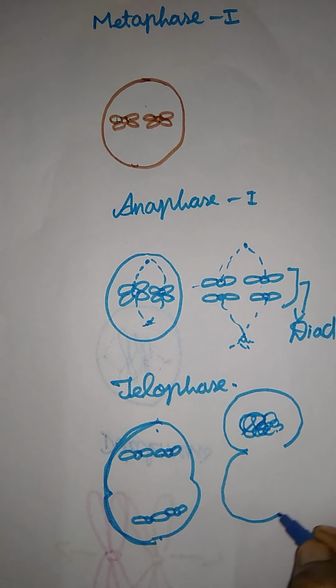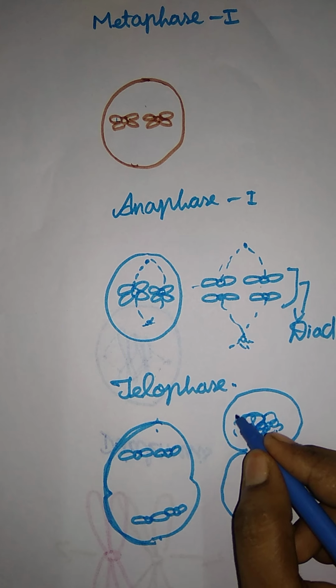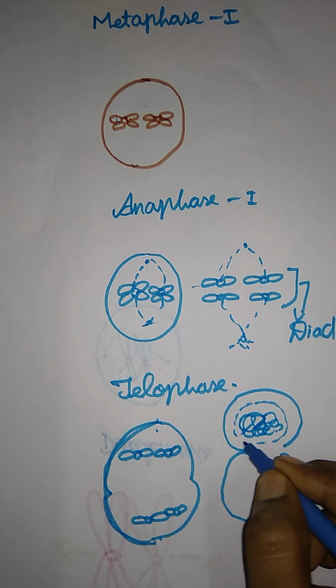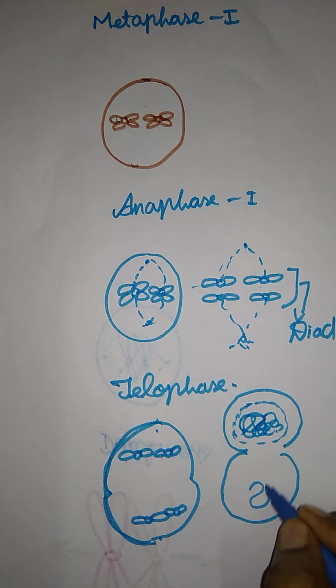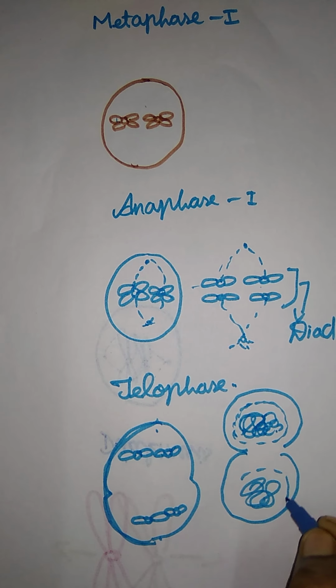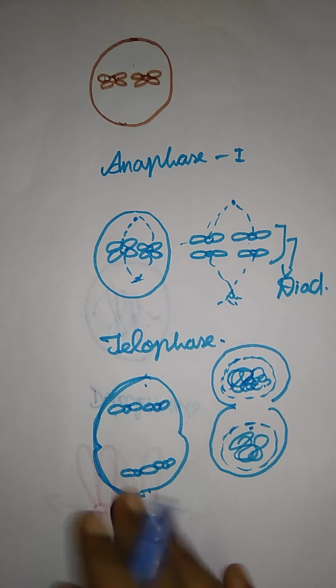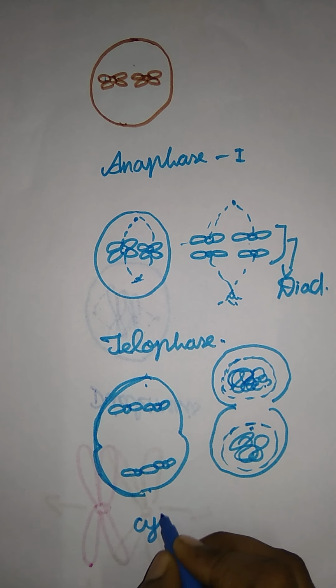Again the nuclear membrane and nucleolus are replaced. Okay, the nuclear membrane and nucleolus are replaced in this stage. And the last one is what? Cytokinesis.